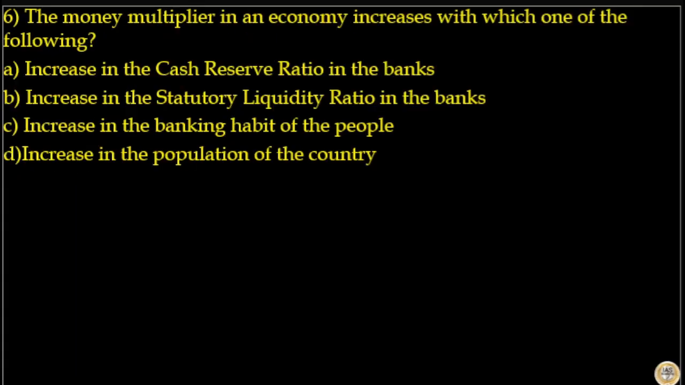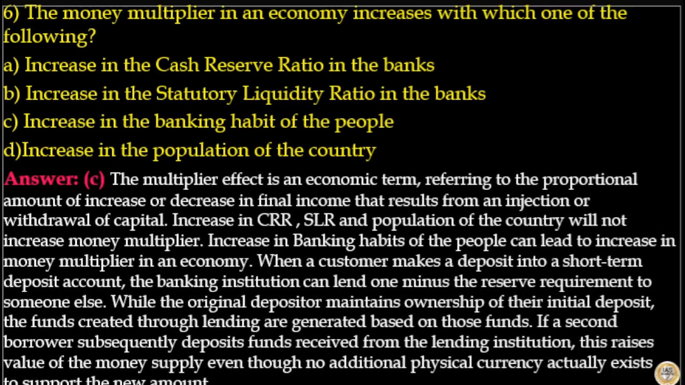Next is: the money multiplier in an economy increases with which one of the following? Option A, increase in CRR in the banks; B, increase in SLR in the banks; C, increase in banking habit of the people; D, increase in population of the country. Here, the answer to this question is option C, increase in banking habit of people. The multiplier effect is an economic term referring to the proportional amount of increase or decrease of final income that results from injection or withdrawal of capital. Increase in CRR, SLR and population of the country will not increase money multiplier. Increase in banking habit of the people can lead to increase in money multiplier in an economy.